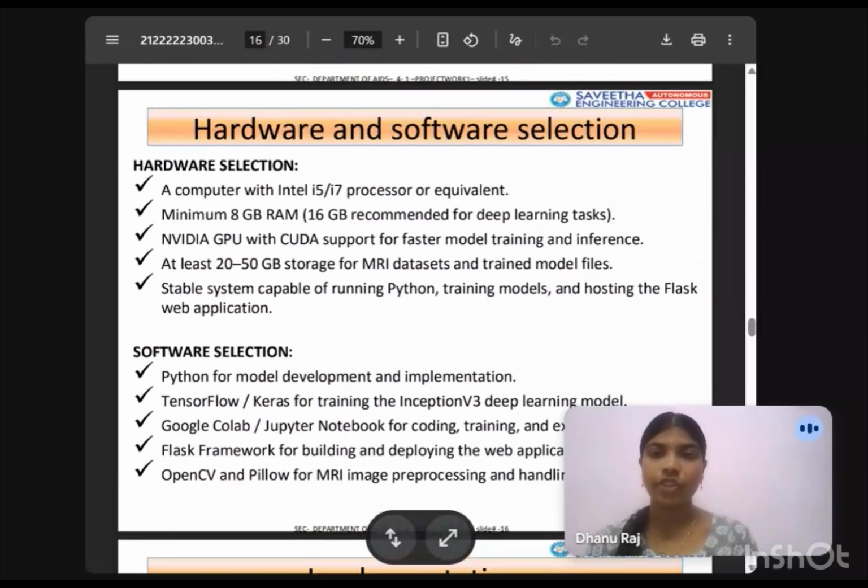Hardware and software selection. For hardware, we use a system with a minimum of 8 GB RAM, processor support, and optional GPU for faster training. For software, we use Python, TensorFlow, Keras, Flask framework, OpenCV, Pillow, and Jupyter Notebook for model development and implementation.